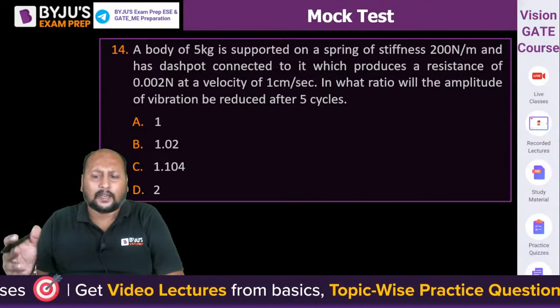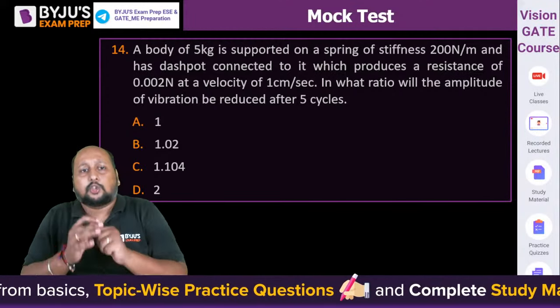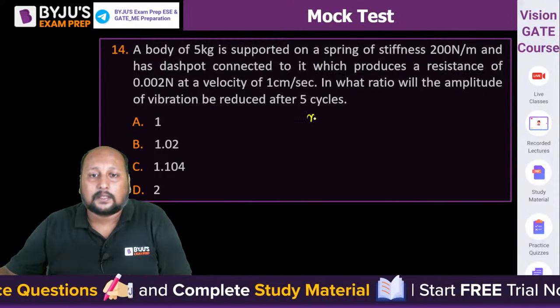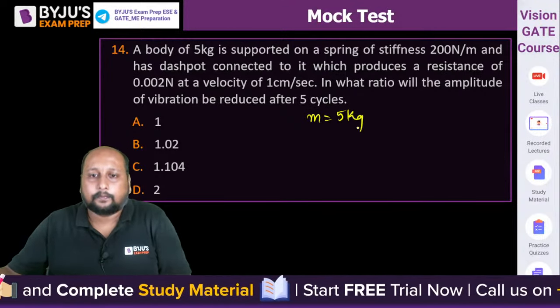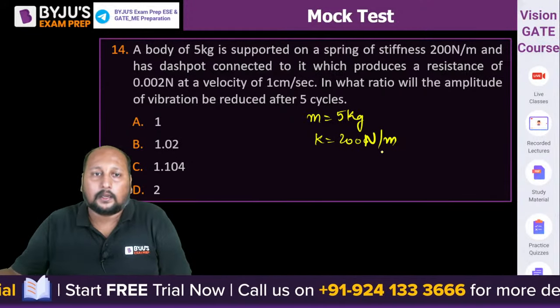Shall we do it? We have 5 minutes, so let's do it now. Let's try this. I will give you one question as homework. So a body is having a mass of 5 kg supported by a spring of stiffness this. So m is equal to 5 kg. The stiffness is equal to 200 Newton per meter.